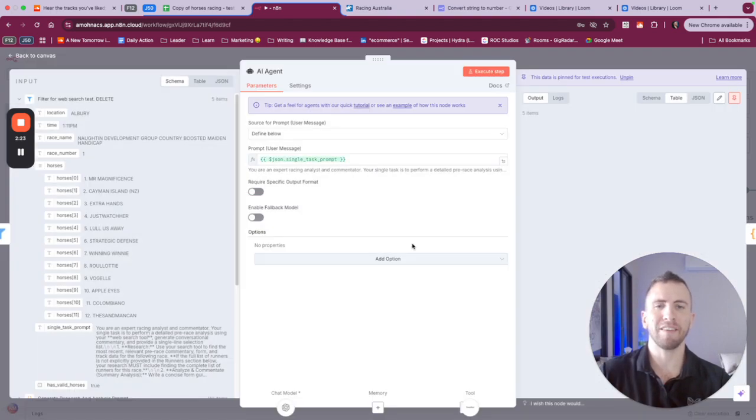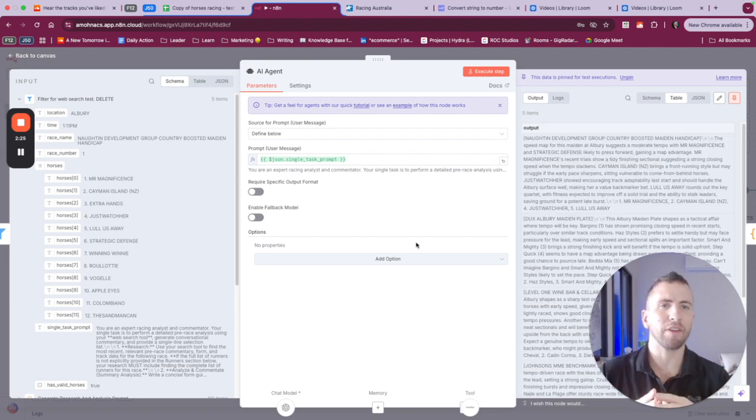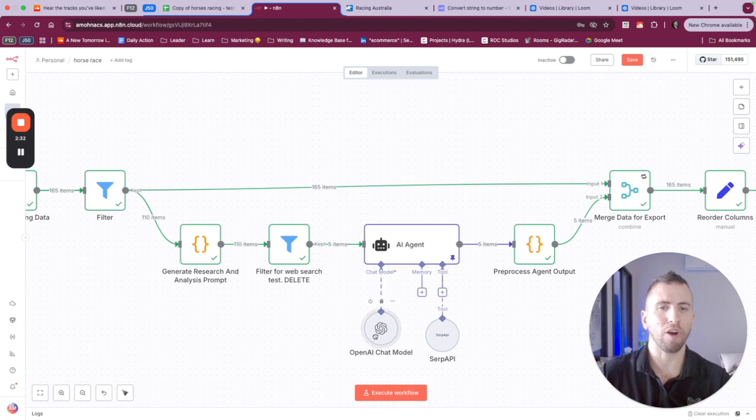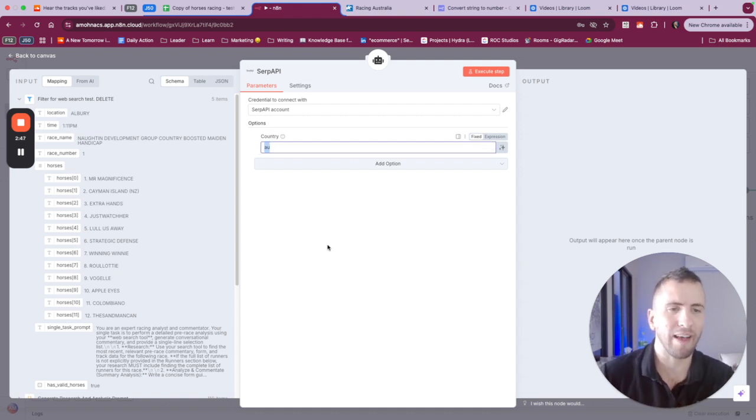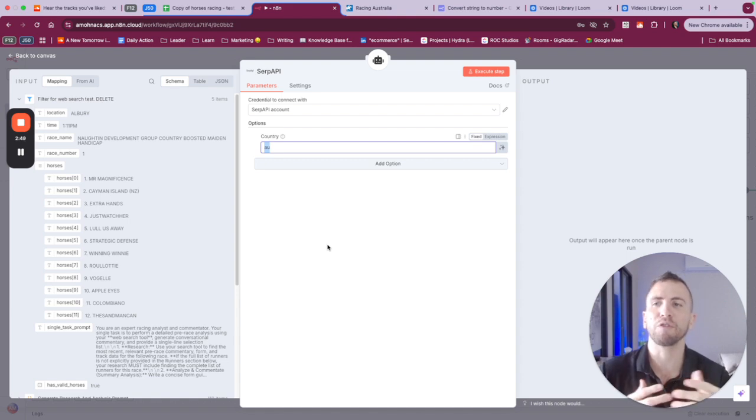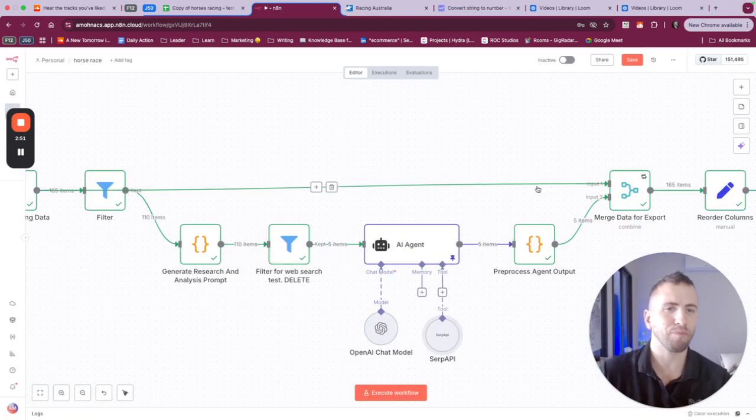What this means is that we are taking the prompt that we have, combining it with the horse race data, and using a chat model to format our output, and we're going to be using the SERP API. What SERP API does is it searches the internet for us, performs a Google search, and extracts the relevant information. Since we're focusing on Australian horse races, I figured it would make sense to only filter the Australian data.